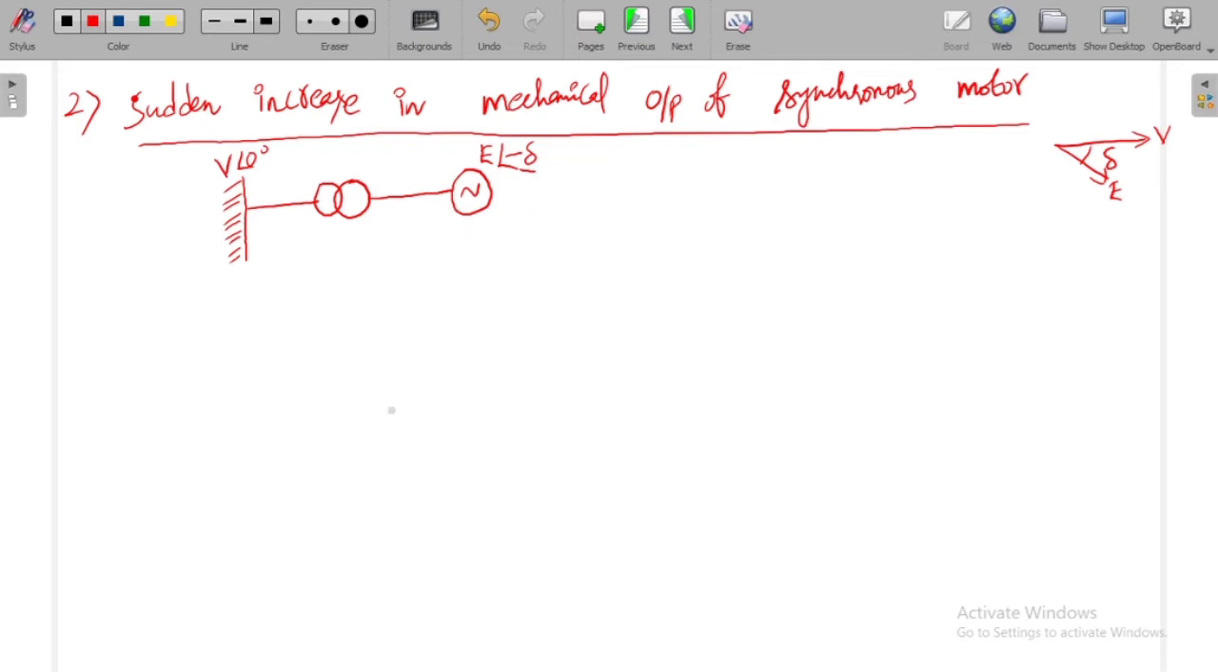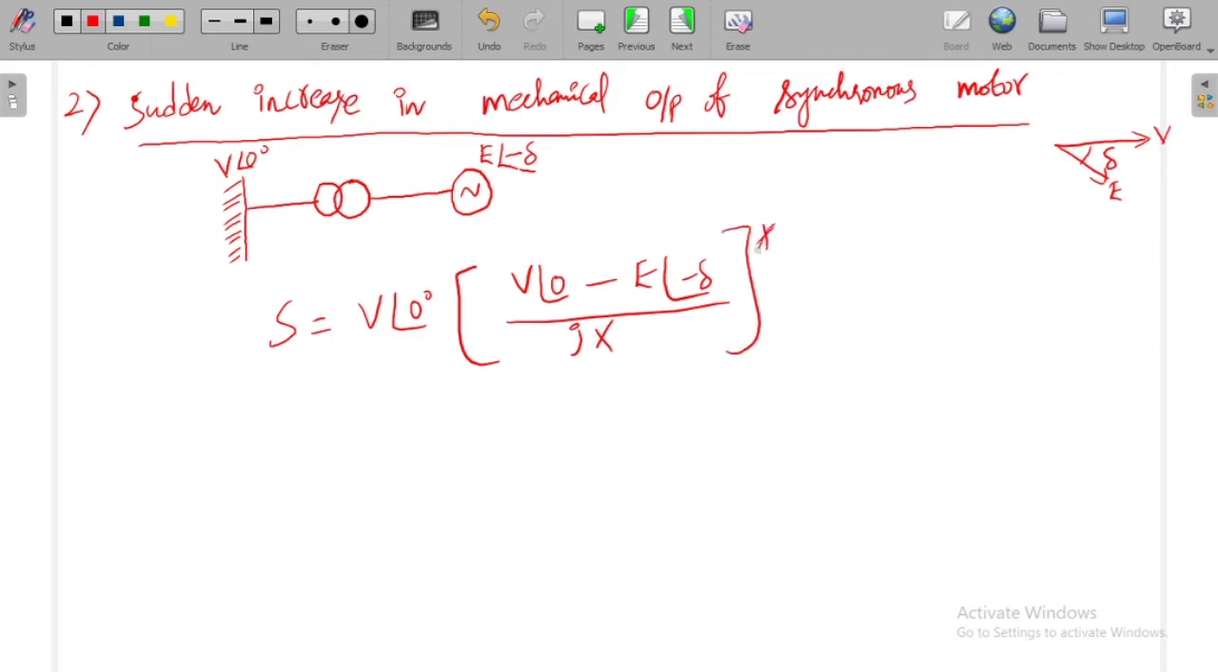Now how can I find the power? Because S can be given by V at an angle 0 times the conjugate of V at an angle 0 minus E at an angle minus delta divided by jX. Is it right? Conjugate. How did we get this? We got it from VI conjugate. I is the current flowing through the synchronous motor, which is connected to the infinite supply, because the electrical energy is supplied to the motor, and from the motor we get the mechanical energy.